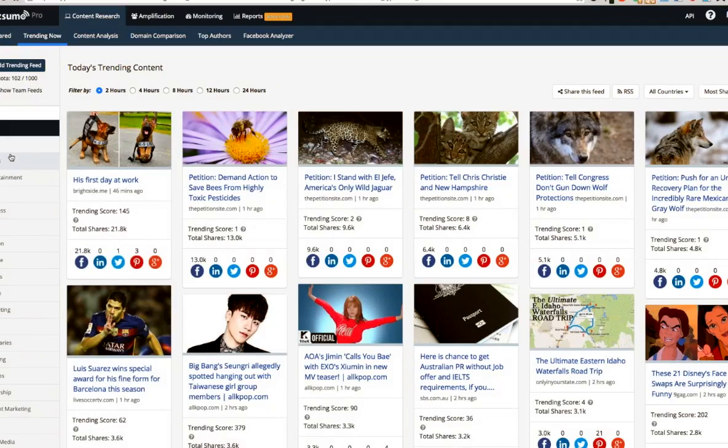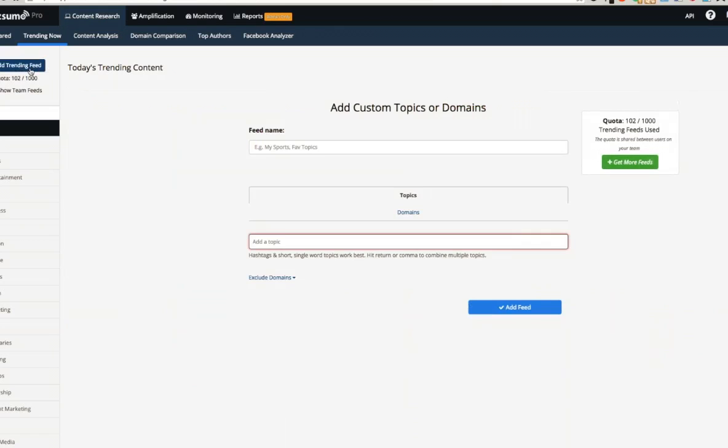Now, we've created some dashboards for different topics like news, sports, entertainment, everything that you see with an icon here on the left-hand side of the screen. But a great thing about trending is that you can establish your own custom feeds for topics that are of interest to you. To do that, you would just click on Add Trending Feed and choose whether you would like to set up your feed based on domains or topics that are important to you.